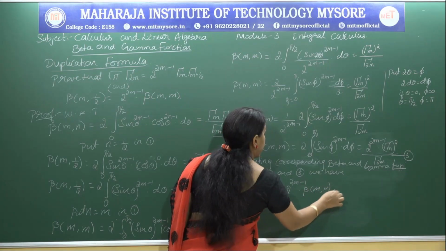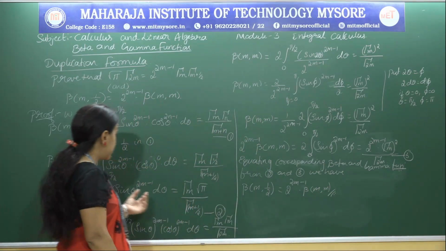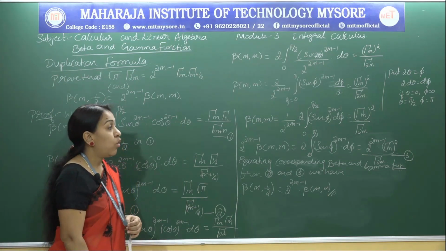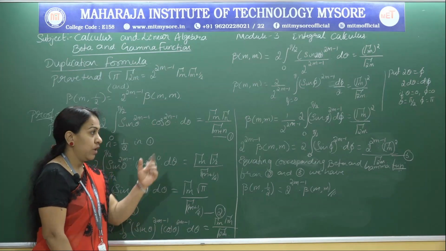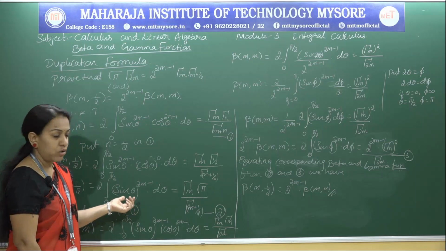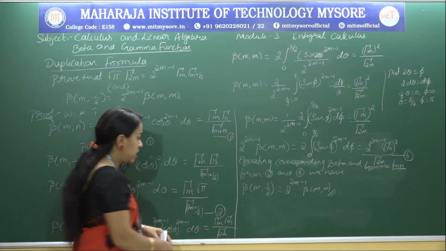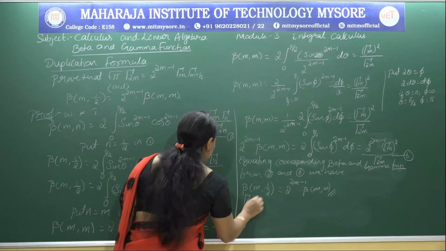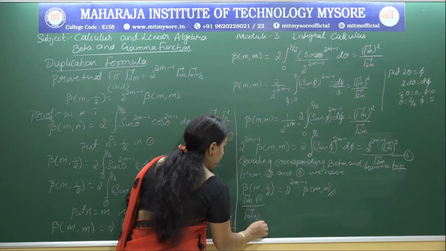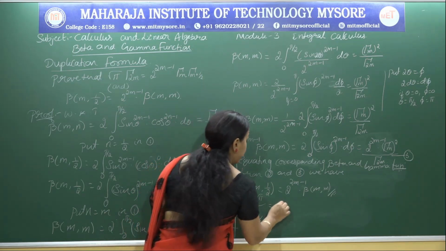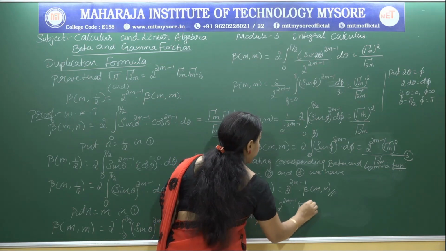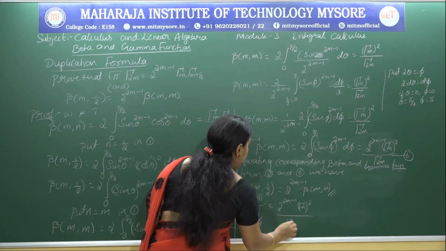Of course this is our required result, right? And the second term remains the same, that is 2 times the integral of sin pi whole power 2m minus 1 d pi between the limits 0 to pi by 2. Instead of pi here we have theta, that's all. And here the gamma relation is gamma m into root pi by gamma(m plus 1 by 2) is equal to 2 to the power of 2m minus 1 into gamma m whole square divided by gamma 2m.